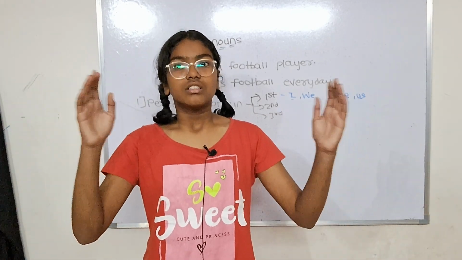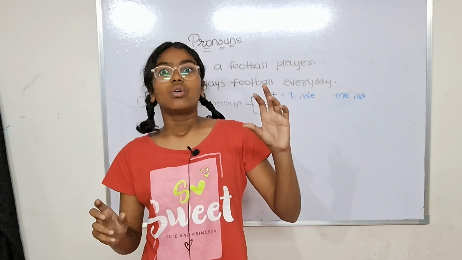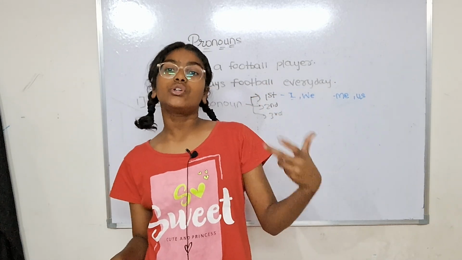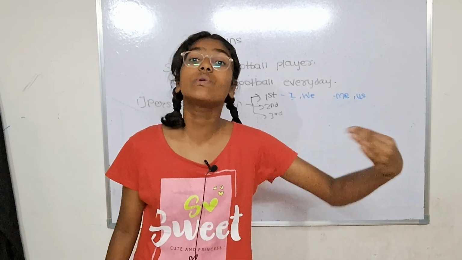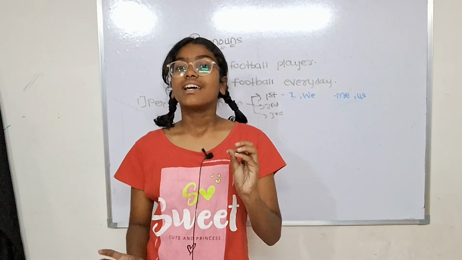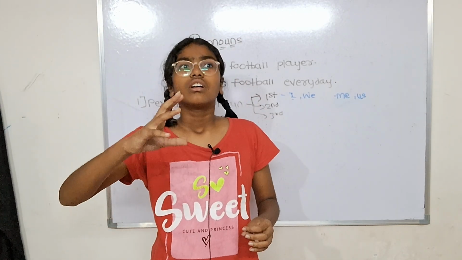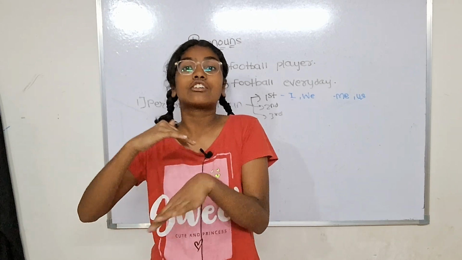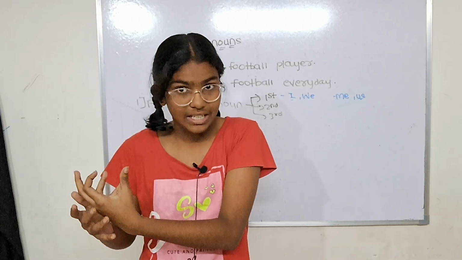Now I know that you all know who the subject is and who the object is. The subject position and the object position are very clear. The subject position is when we get to know who the doer is, who is doing the action. Yes, the simplest form. And the object position is the receiver of the action, or we can say the one on which the action takes place. So those are the two main things.